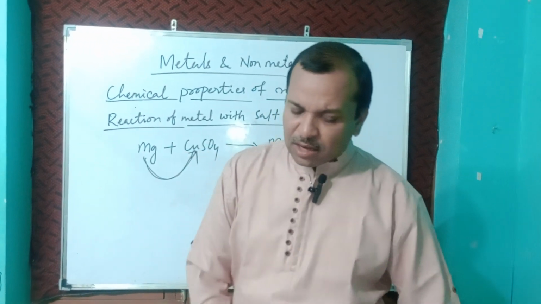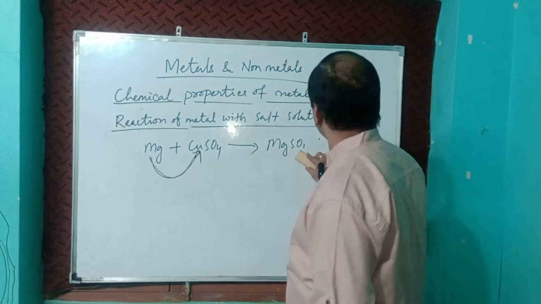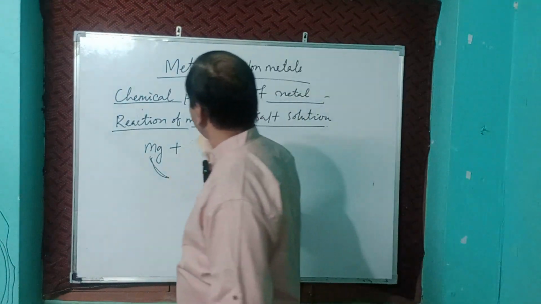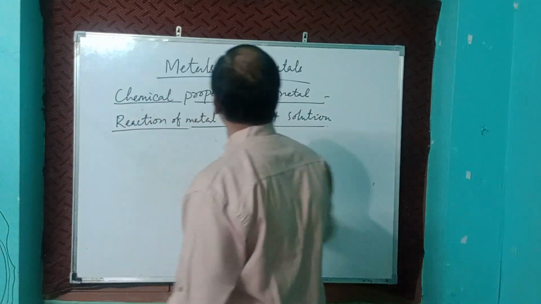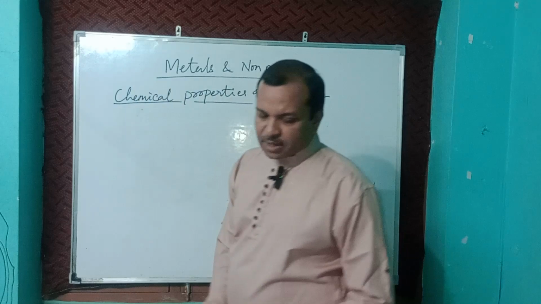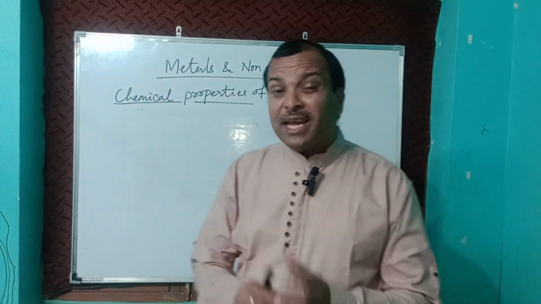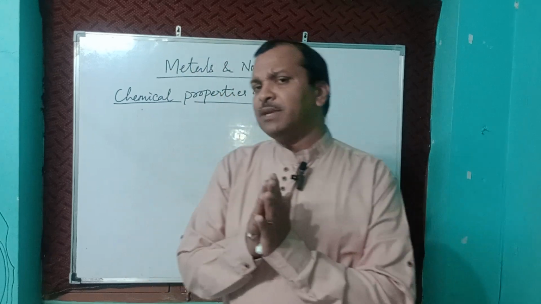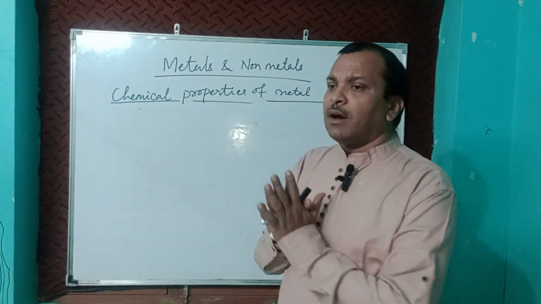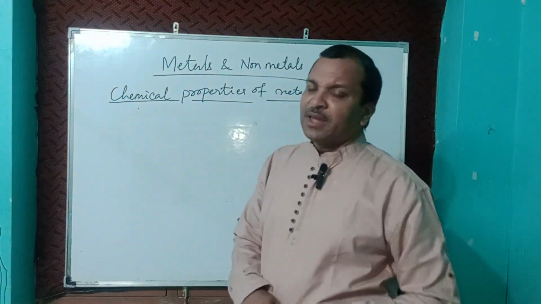Now, how do metals and non-metals react? Already I told you metals are positively charged particles, and non-metals are negative.